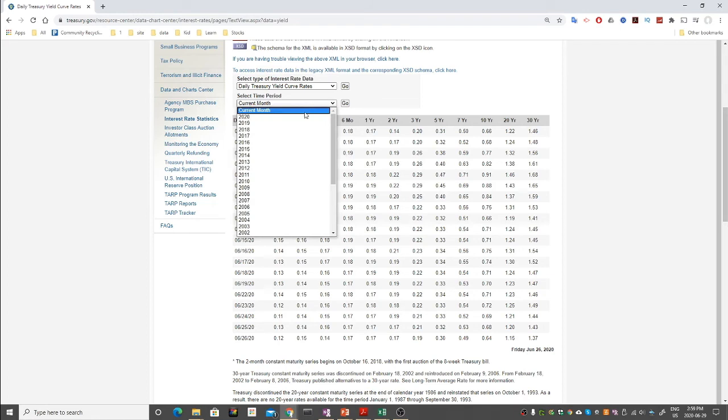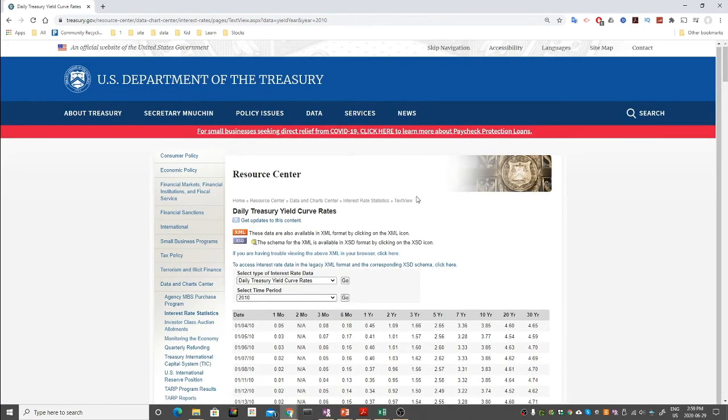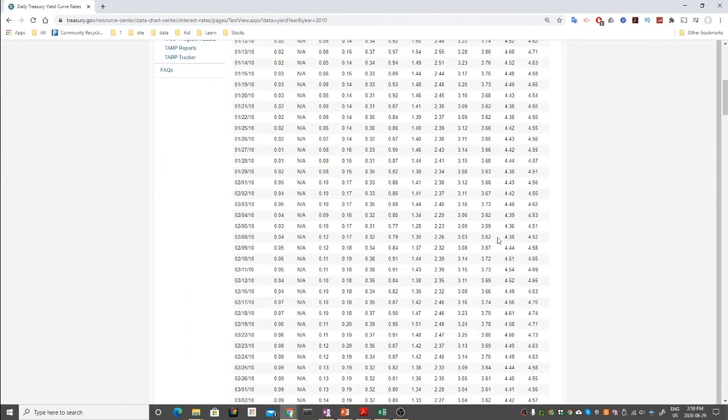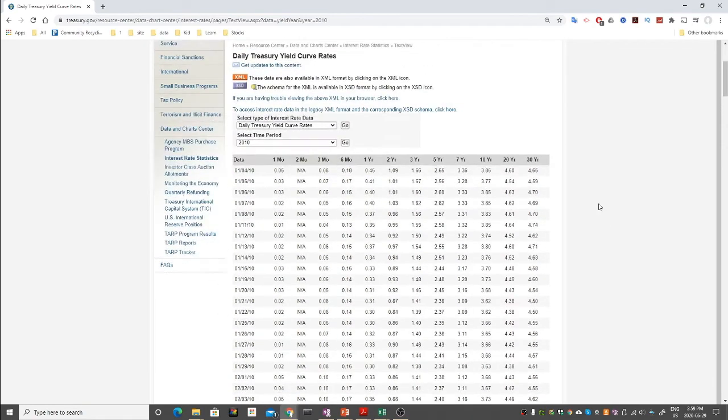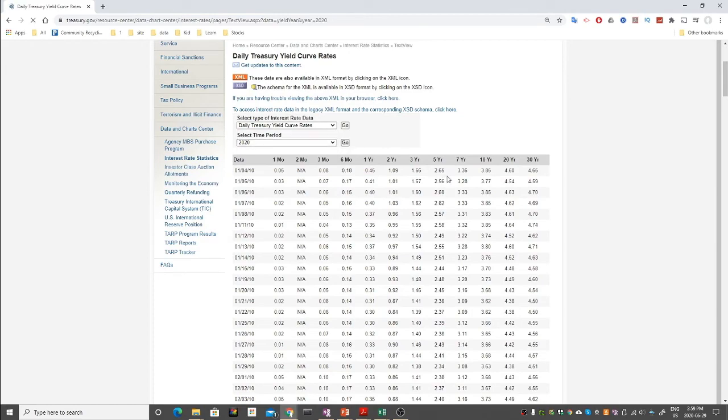If you go back, it has the history as well. So let's go back 10 years, to 2010. You see, 10 years ago the rate was way higher, around 3%, 3.6%. But compared to now, it's not even 1% for the 10-year rate.